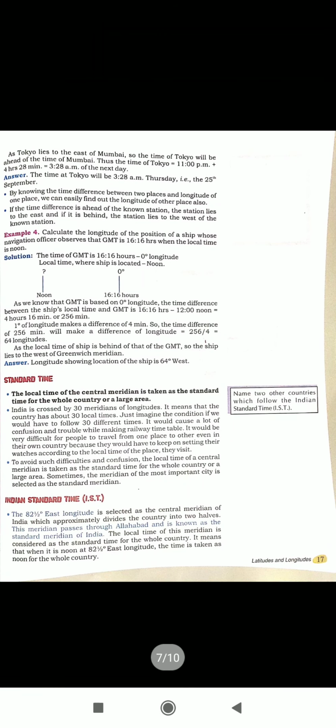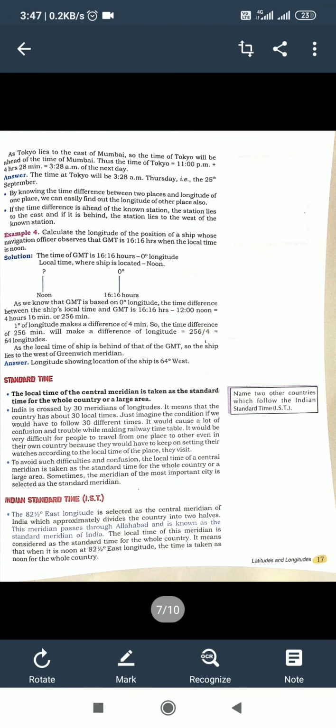Longitude of Greenwich is equal to 0 degree. Longitude of Allahabad is equal to 82 degree 30 minute east. After that I have to subtract. It means we have to take the difference between both meridians. We get the difference: 82 degree 30 minute minus 0 degree, then I get 82 degree 30 minute.